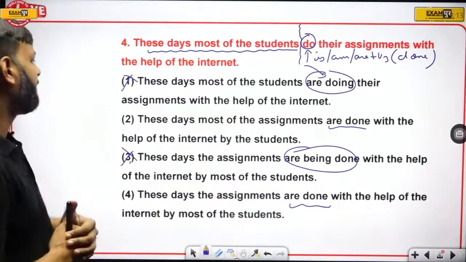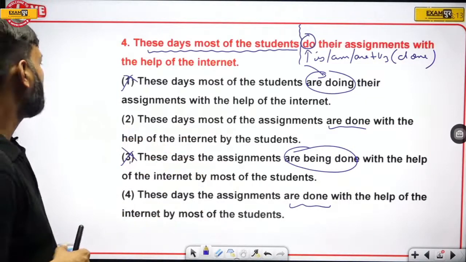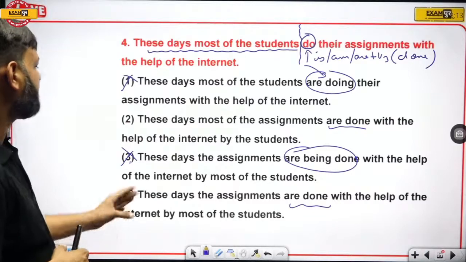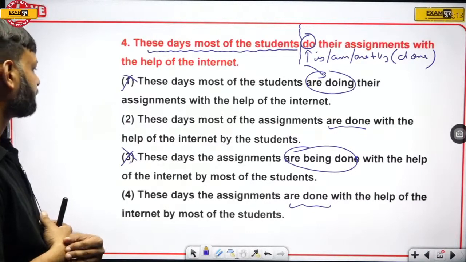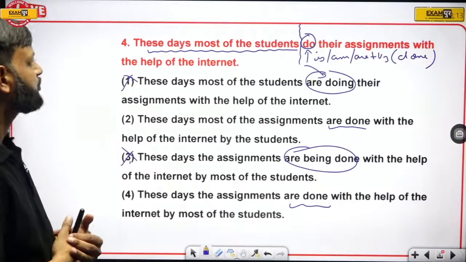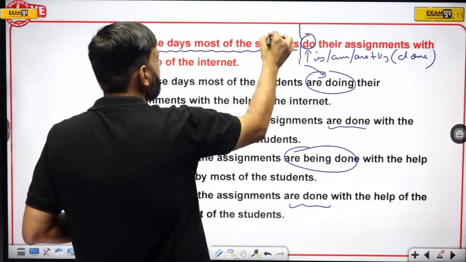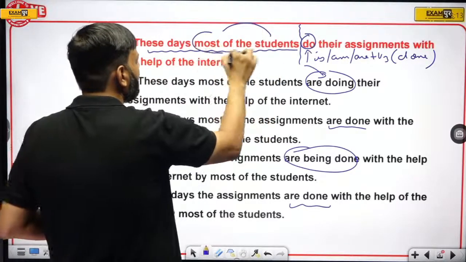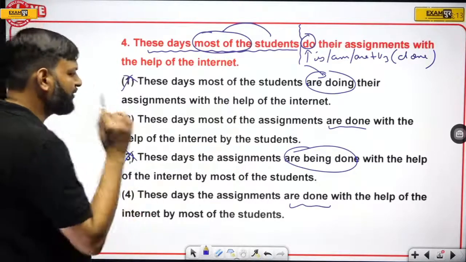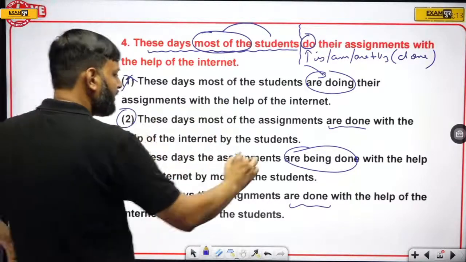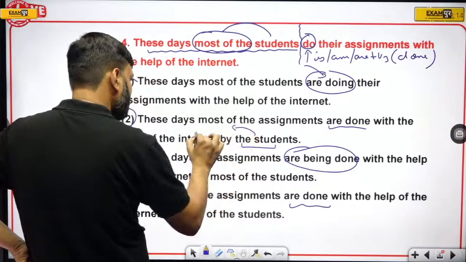Now let's see the other key elements. These days most of the assignments are done with the help of the internet by the student. These days the assignments are done with the help of the internet by most of the student. So see, here with the students, most of the has been used. But if you see the second option, here the students is missing the most of.